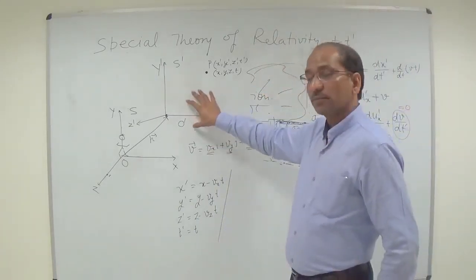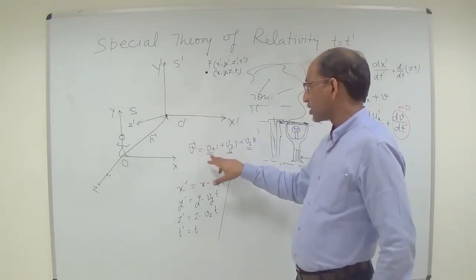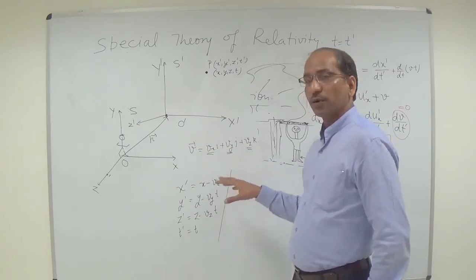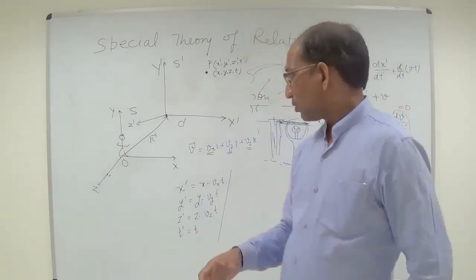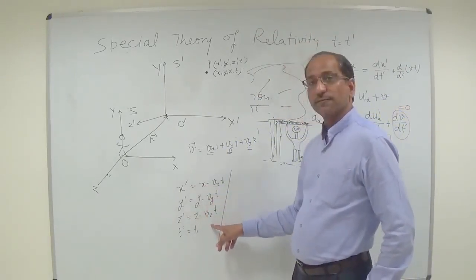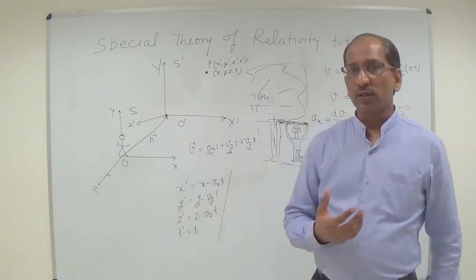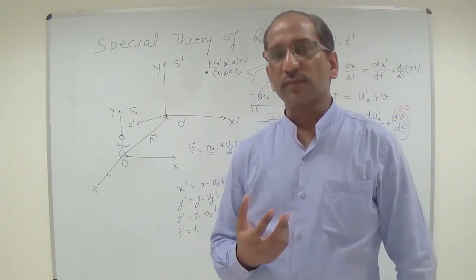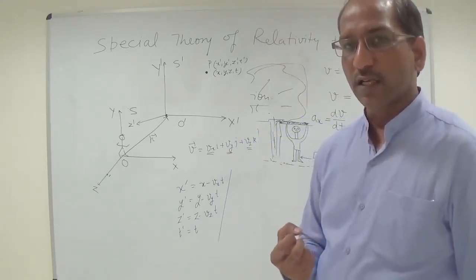When the S prime plane is in free space, then we have to consider all three components of the velocity, and in all three coordinates we will observe the change. Because of that, one can further find the relationship between the velocities and between the accelerations.